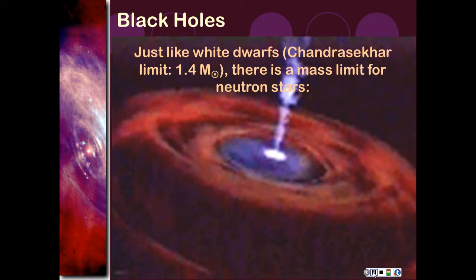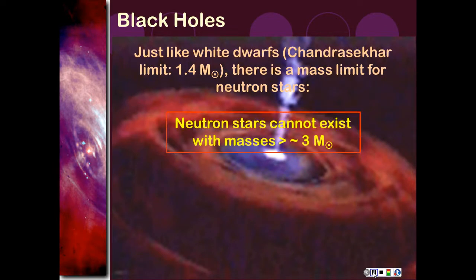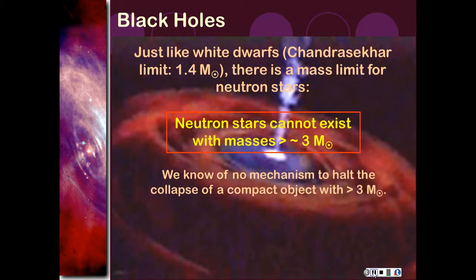A similar situation exists for neutrons. At some point, you overcome neutron degeneracy, and you can keep collapsing. And so you can't have a neutron star above about 3 solar masses, because above that the temperature is such that you won't get neutron degeneracy, and it'll just keep on collapsing. There isn't a mechanism to stop it. So basically, once it starts collapsing, theoretically it should keep collapsing forever and ever until it is infinitely dense.